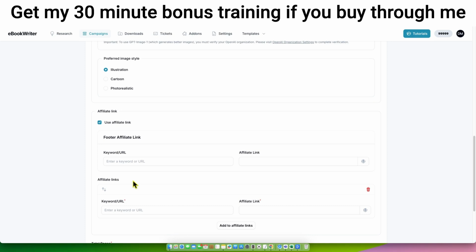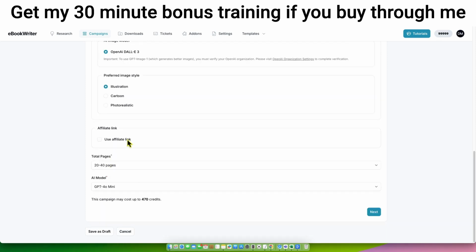For publishing on Amazon, maybe you want to do this if you're using the tool in other ways. He recommends manually adding your own affiliate links in the certain sections, chapters, paragraphs and so forth. So you can actually use this tool right here. It'll automatically do all that for you, which I've never seen in another tool. So that's a really cool feature.